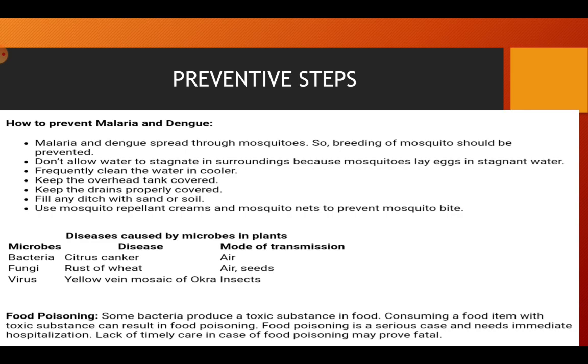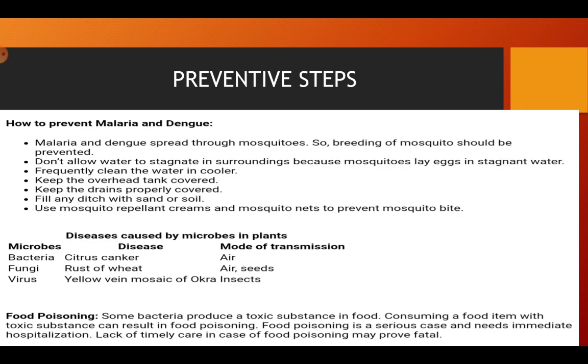Now what do you mean by food poisoning? Some bacteria produce a toxic substance in food. Consuming a food item with a toxic substance can result in food poisoning. So whenever we eat food from the street, if any bacteria are present in that food and we eat it, then the poisonous substance will go into us and it will cause food poisoning.